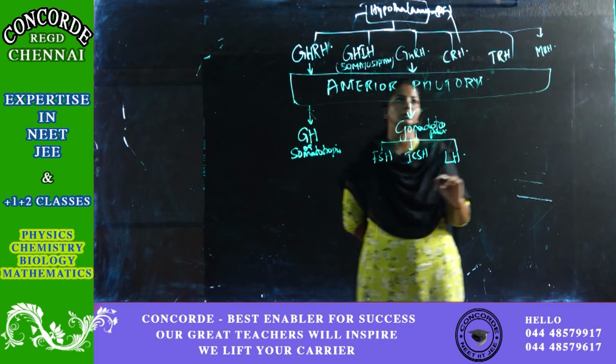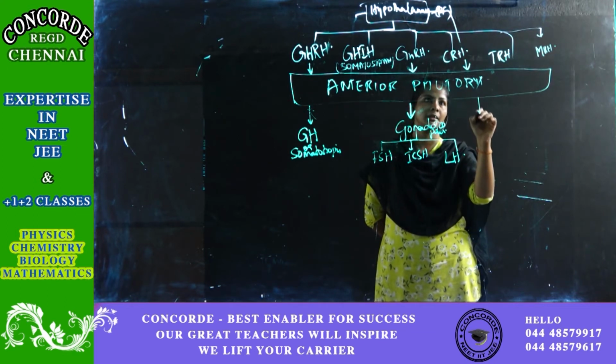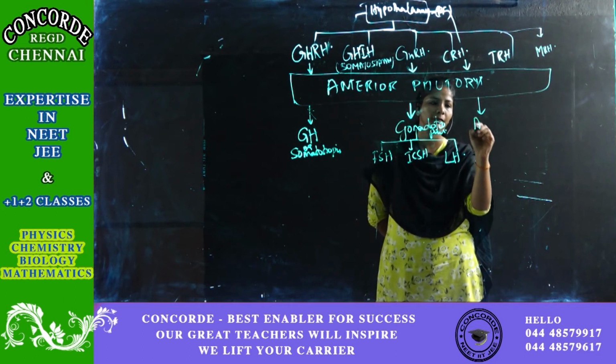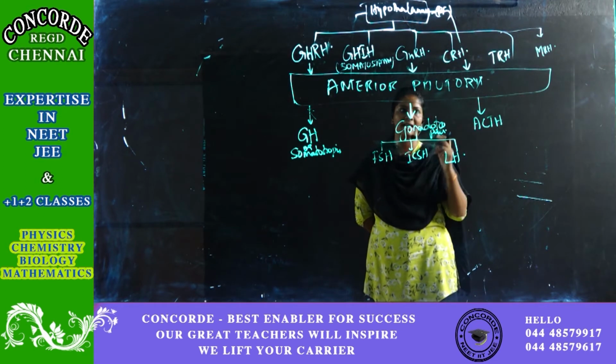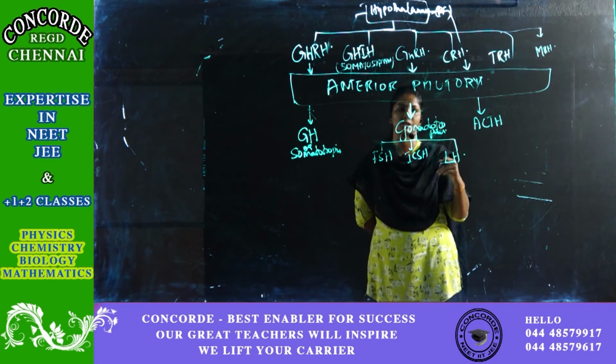Now when CRH hits your anterior pituitary, it produces adrenocorticotropic hormone, ACTH.